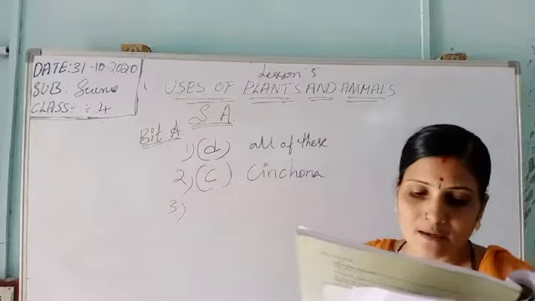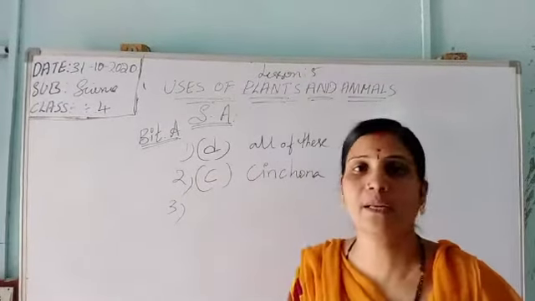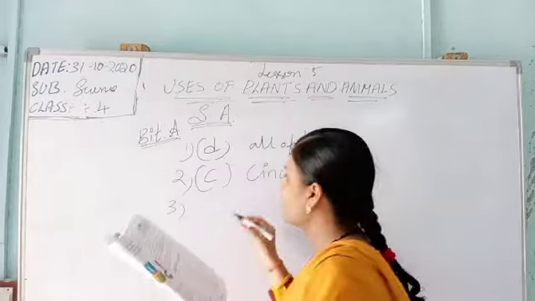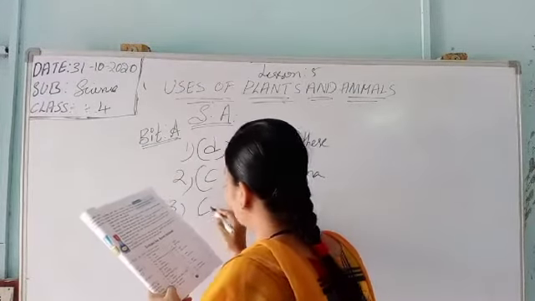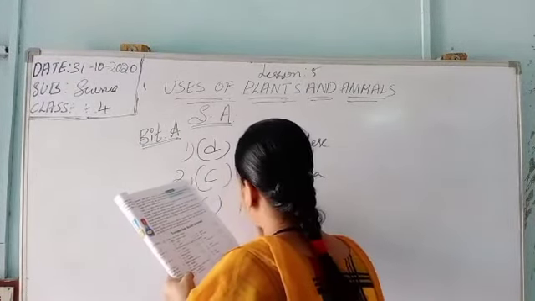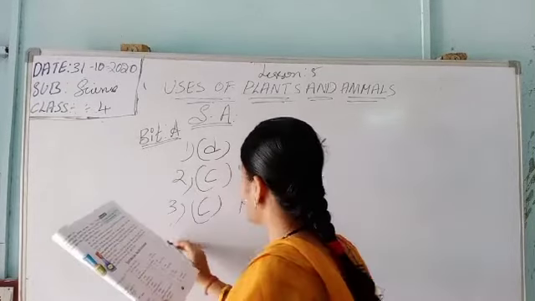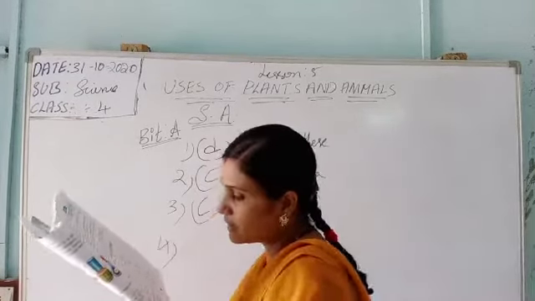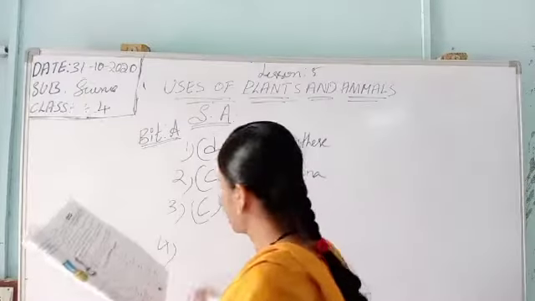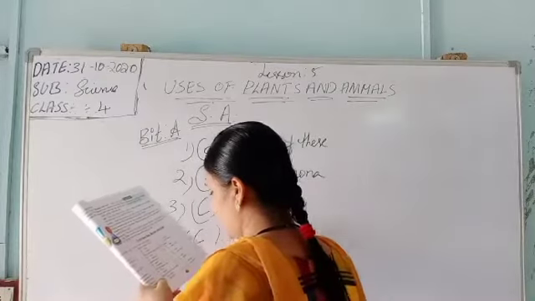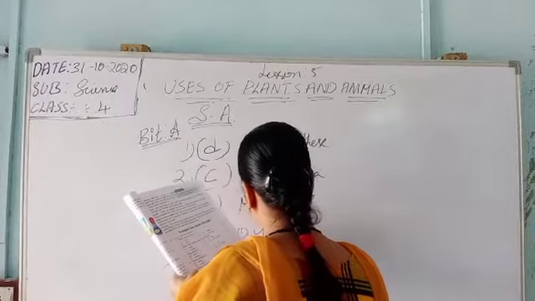Next, silkworms feed on the mulberry leaves. In the silkworm, leather silk we have studied, it is mulberry leaves. The fourth one is pearls are obtained from the oysters. That is also C, oysters.